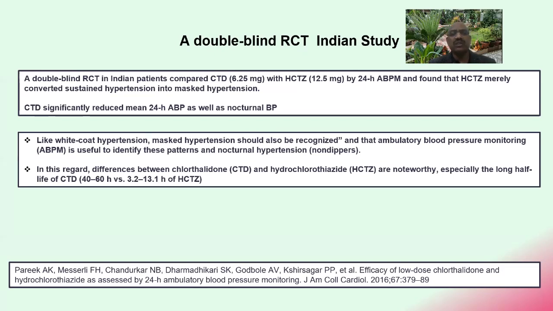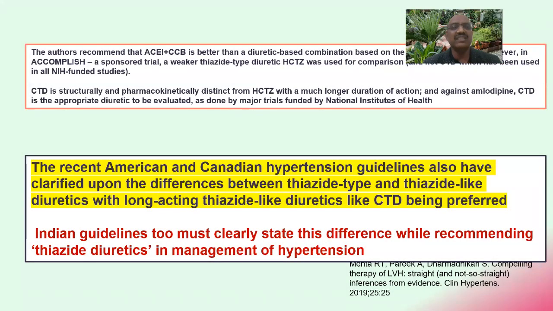So like white coat hypertension, masked hypertension should also be recognized, and ambulatory blood pressure monitoring is useful to identify these patients and nocturnal hypertension. And in this regard, differences between chlorthalidone and hydrochlorothiazide are noteworthy, especially the long half-life of the CTD. So this was the important message.